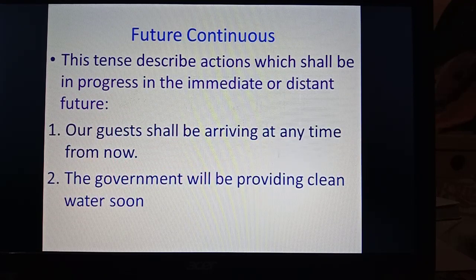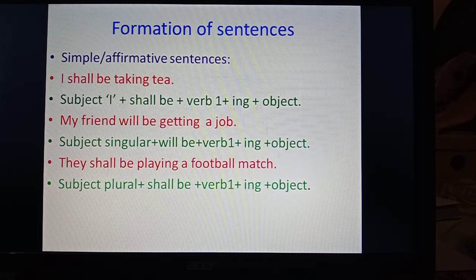Now future continuous tense describes actions which shall be in progress in the immediate or distant future. It means this tense denotes an action which shall be in progress in the future. For example, our guests shall be arriving at any time from now. The government will be providing clean water soon. So these are some of the sentences which show that they will be in progress in future. Now let's see the formation of simple or affirmative sentences.